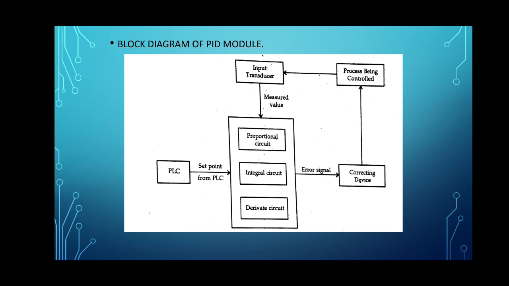Next question, again asked on this topic, is to explain the block diagram of the PID module. So, we have to draw the block diagram, and I have shown it in this figure. Here we can observe that the block diagram consists of the PLC, input transducer, then PID controller, then the process which is being controlled, then the corrective device. This question is again a repeatedly asked question.